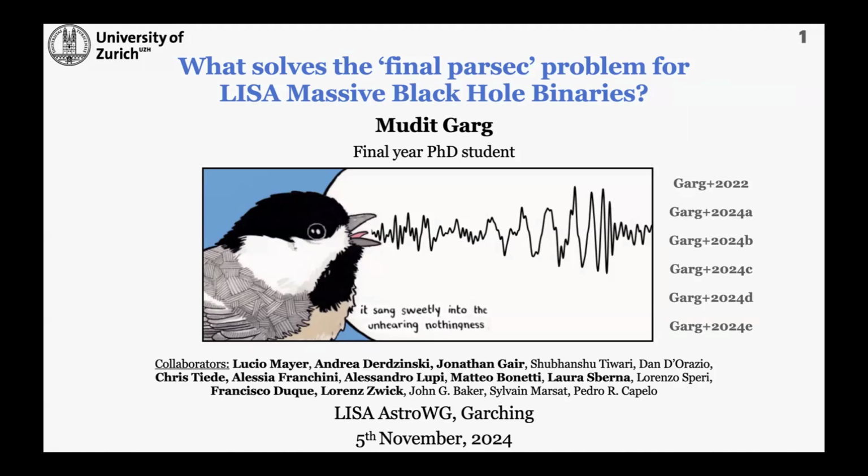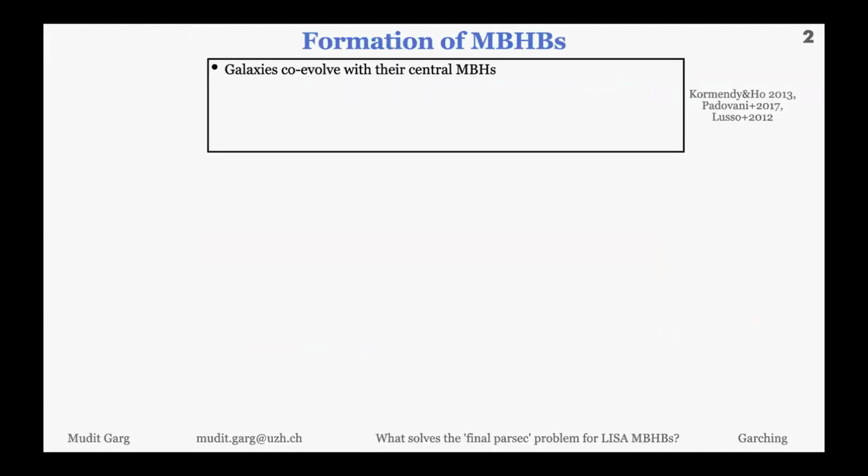And today I'm going to discuss the nature of the environment, or the mechanism, which solves the final parsec problem so that we can see all these amazing mergers of massive black hole binaries by LISA. All the work I'm going to show today is done with these wonderful collaborators, and most of them are in the audience or online. So galaxies co-evolve with their central black hole.